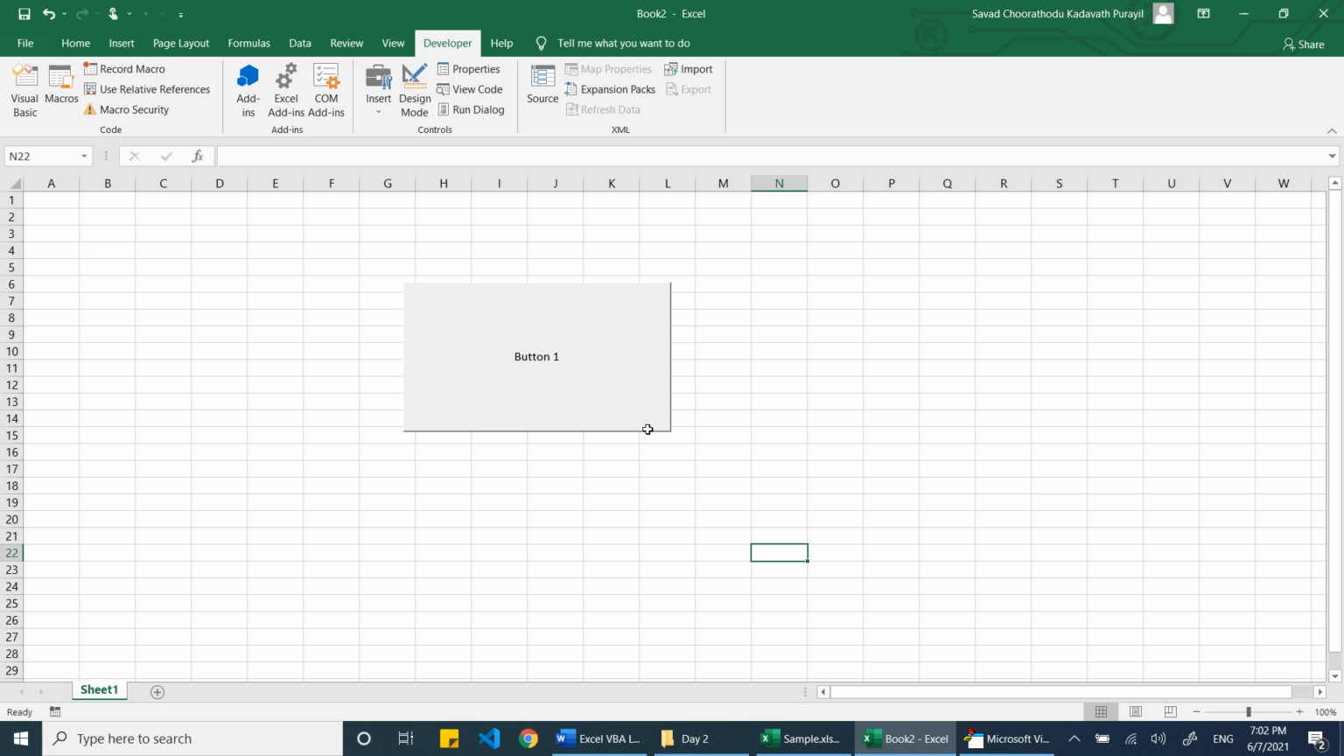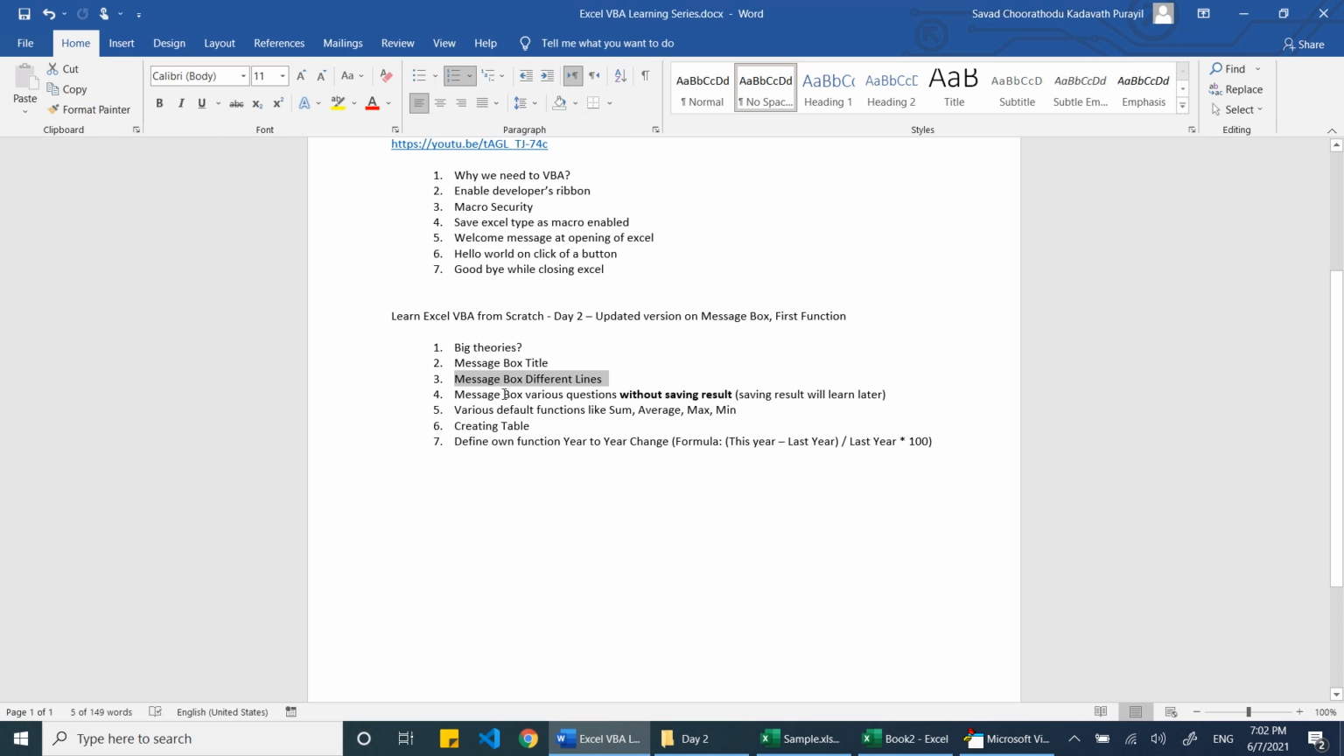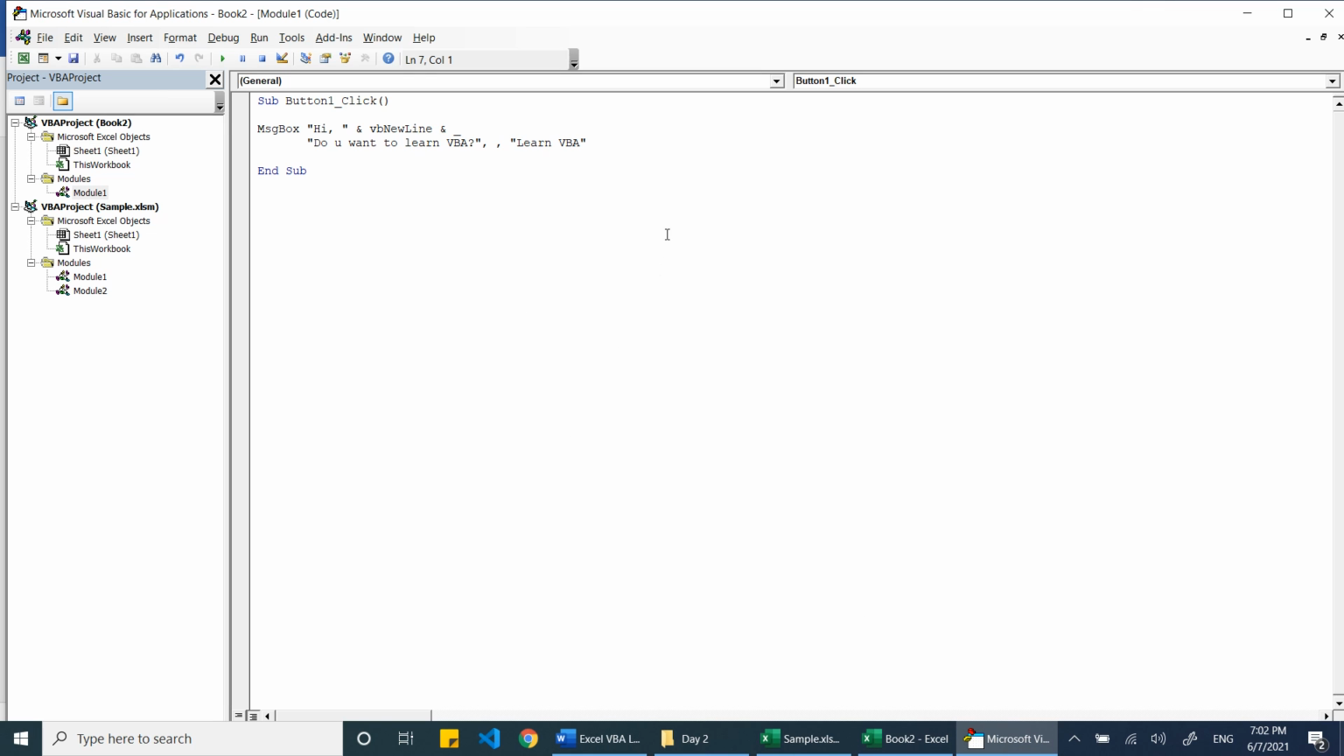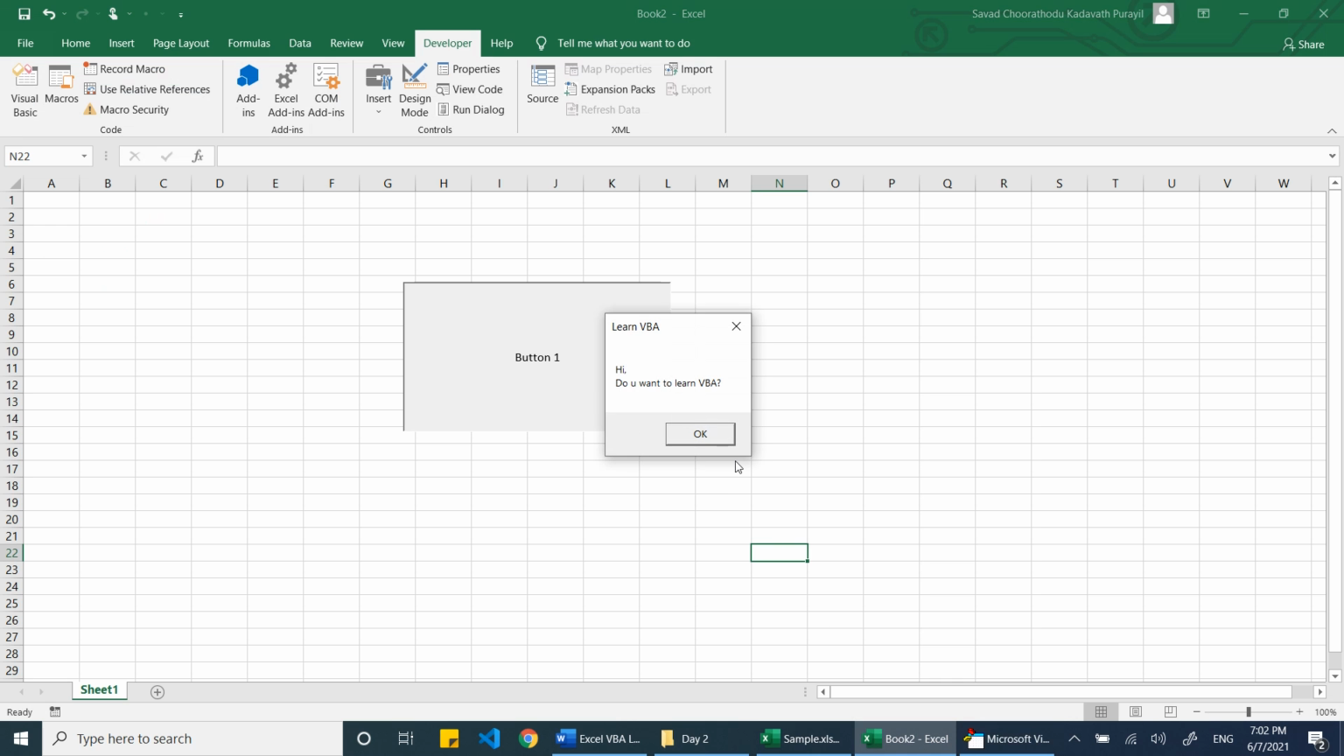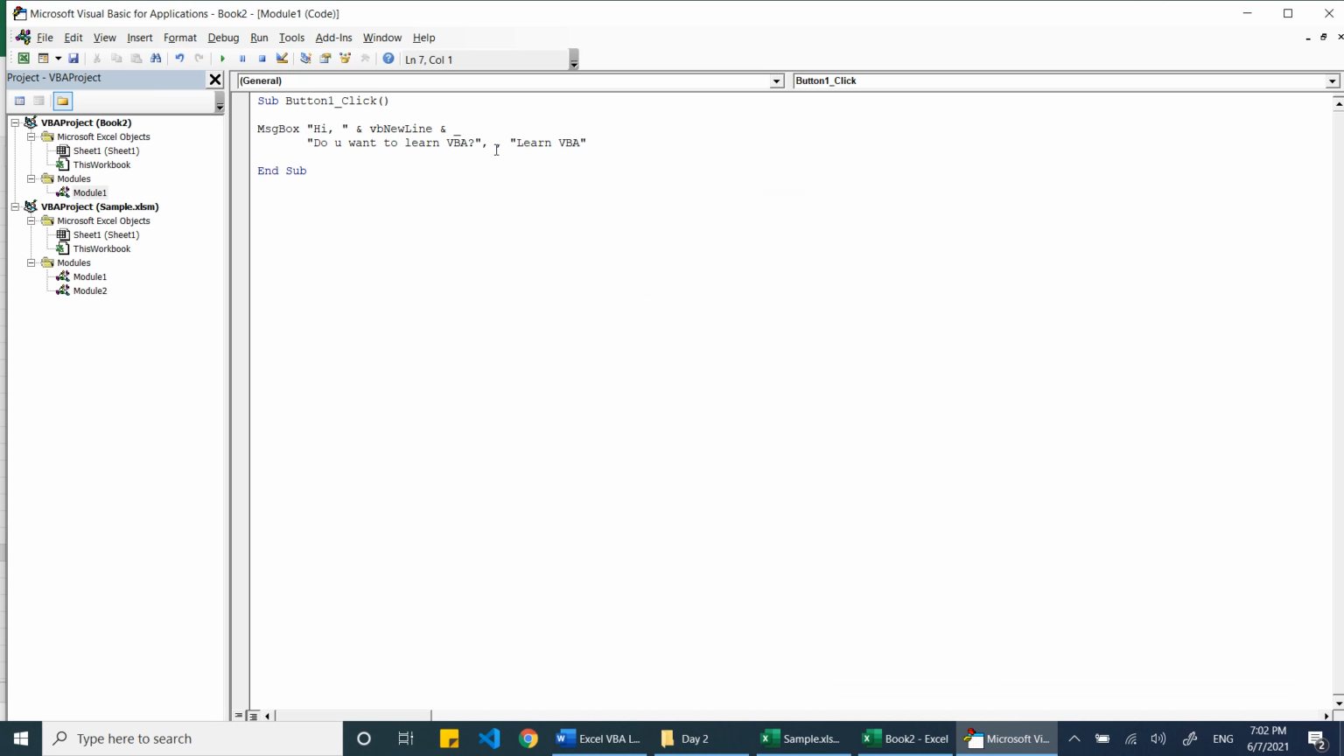Now let's see. You can see "Hi", then in the next line, "Do you want to learn VBA?" So that part is over. Message box, various questions, without saving the result. Why don't we want to save a result? I'll come back to it. Then we have kept a space here. Now, "Do you want to learn VBA?" Now the user has only one option, which is OK. We want to ask yes or no. For that we want to change that.